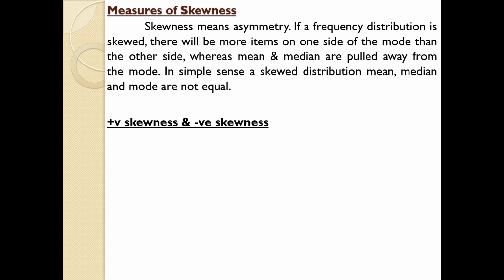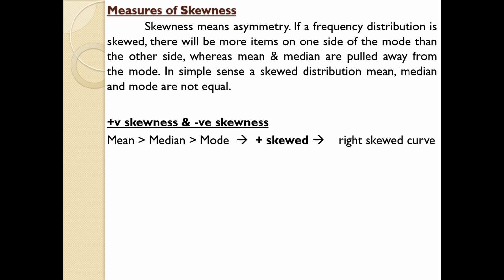Regarding positive skewness and negative skewness. If the mean is greater than median and if the median is greater than mode, it is known as positive skew. And if you represent the same details in a graph, then you will get a right skewed curve. Right skewed means a curve which is extended towards right. If you look at the graph, you can see that there are more items on the right side than the items on the left side.